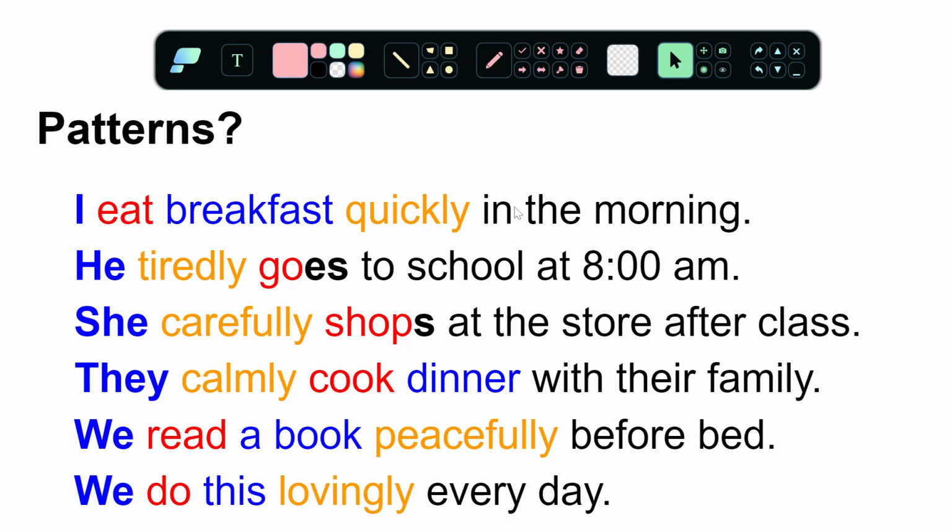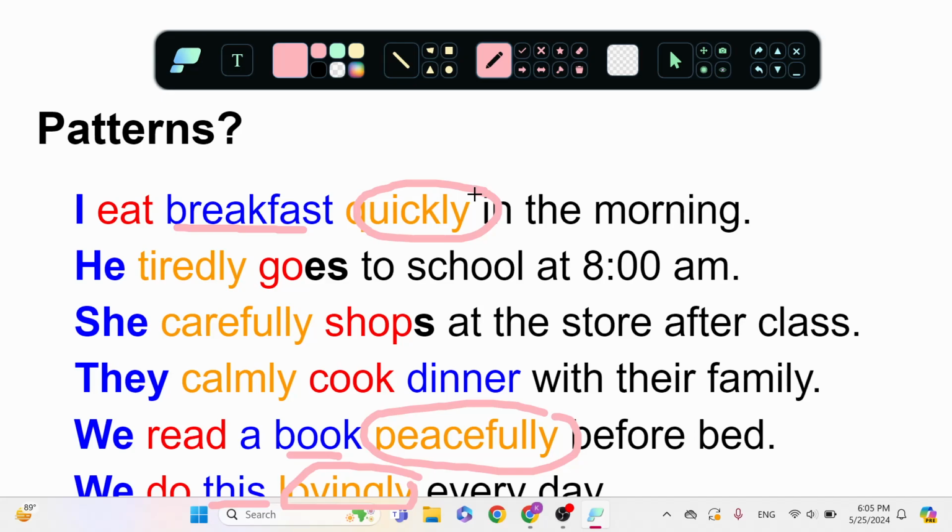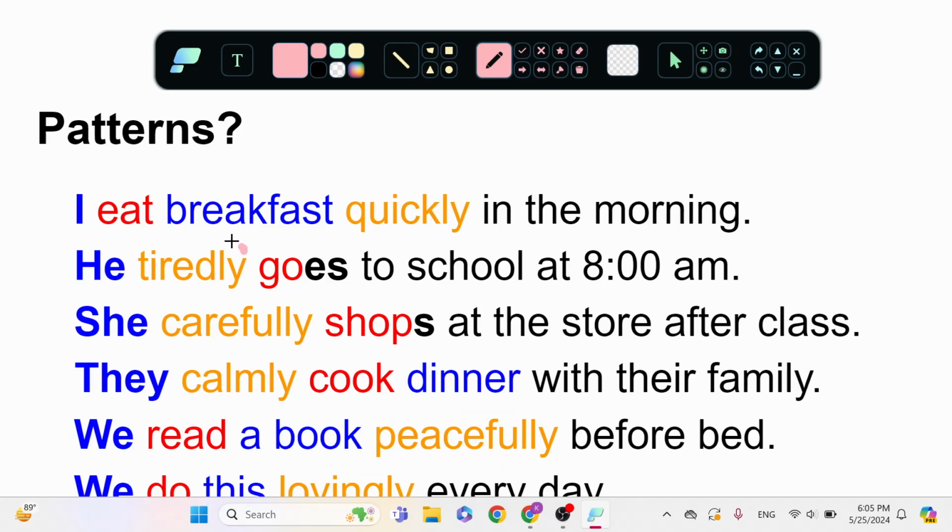Any more patterns that you see? It goes here, after the blue nouns, right? After the blue nouns. Where else can it go? Also before the verb. But can it go in between the verb and the noun?